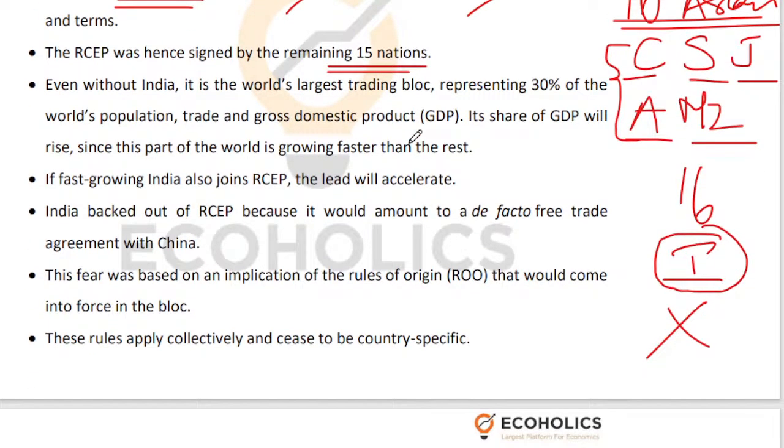RCEP, even without India, is the world's largest trading bloc. RCEP countries represent 30% of the world's population, and a huge chunk of the world's trade and GDP. And their share of the world's trade and GDP is only going to increase.